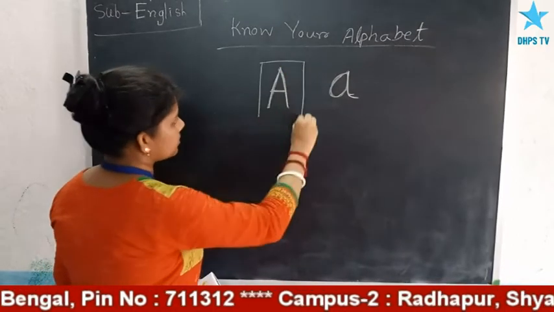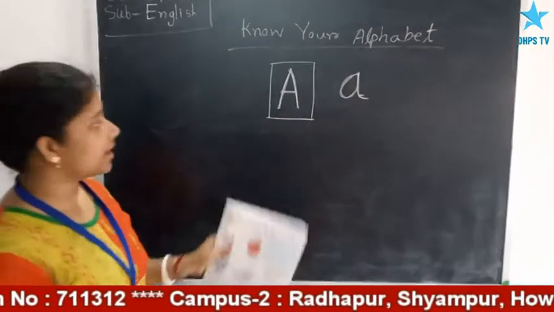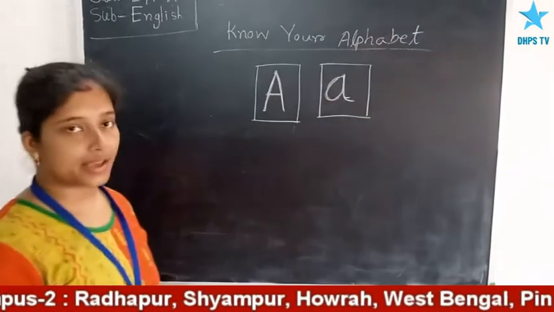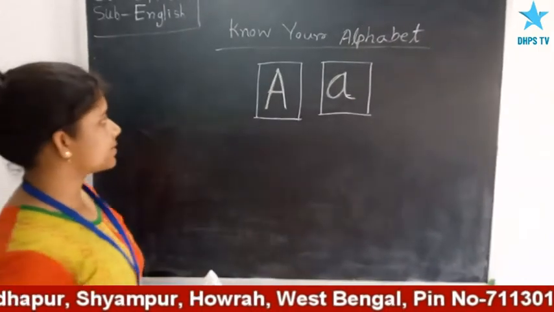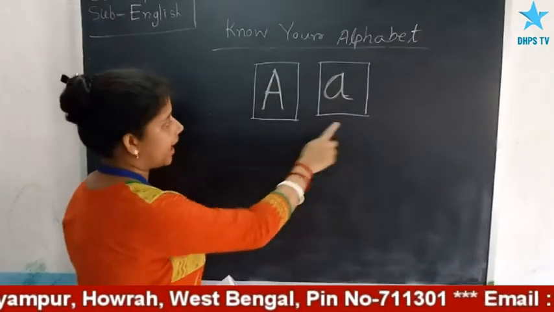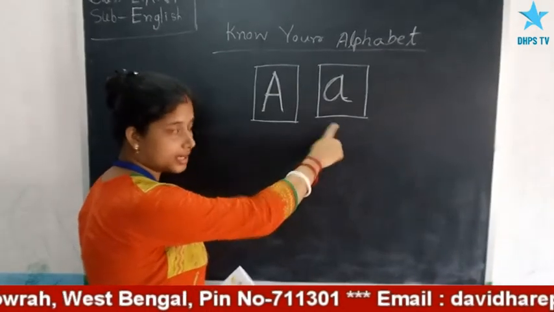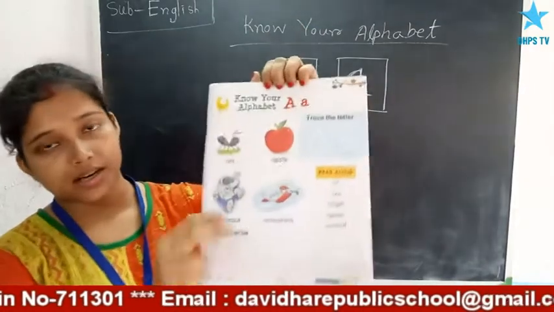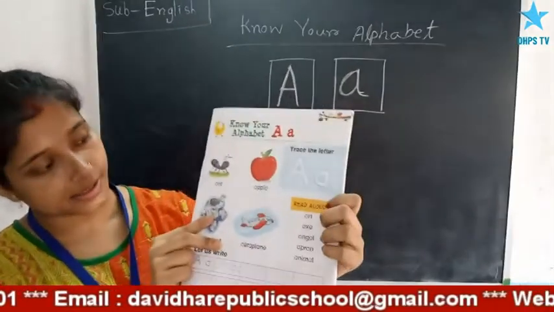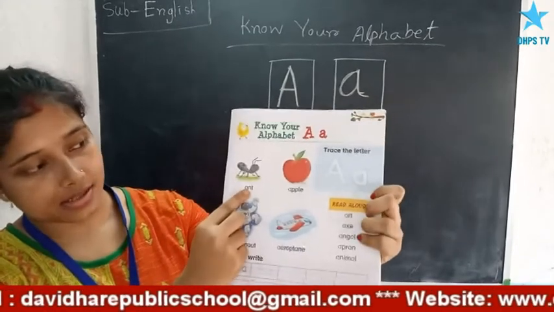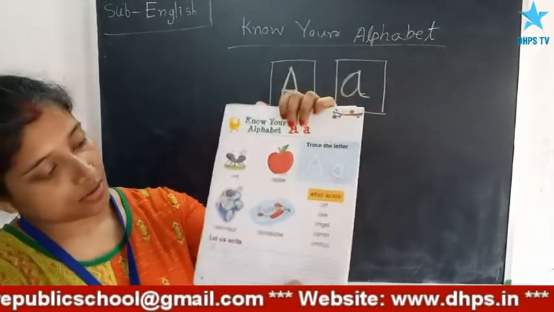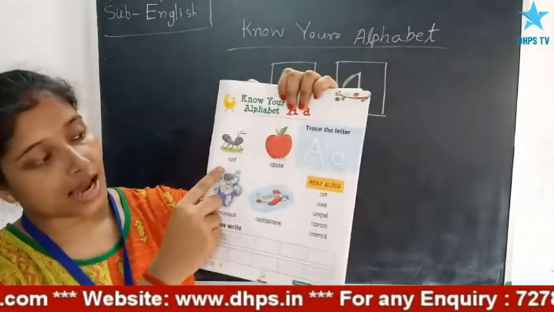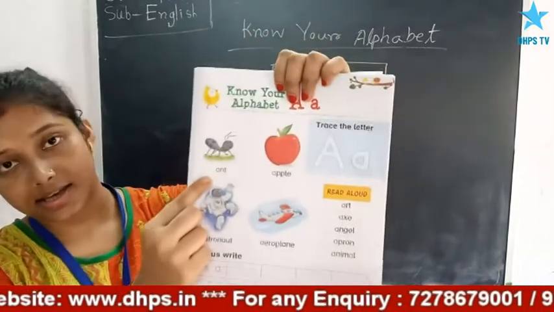This is A. This one is capital A and this one is small a. Capital and small means this is a capital letter and this is a small letter. Now, see your book. Here some words are written. The words are ant, apple, astronaut, aeroplane. So all these words start with this letter A.